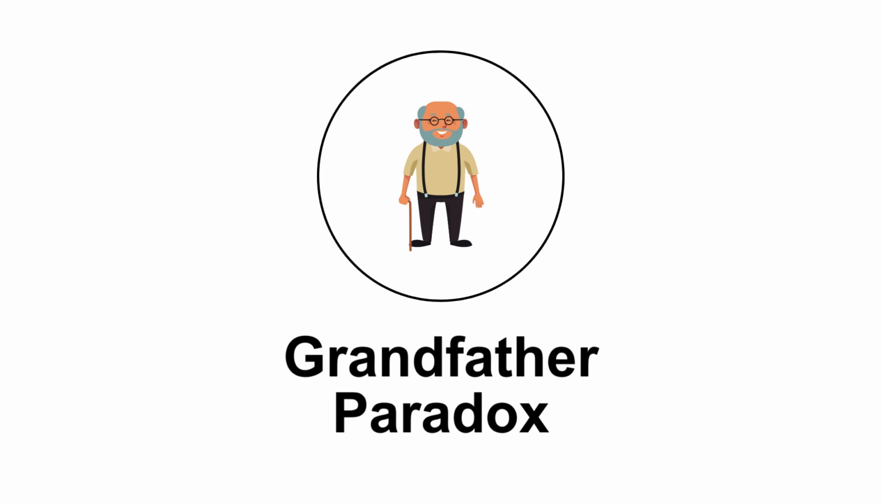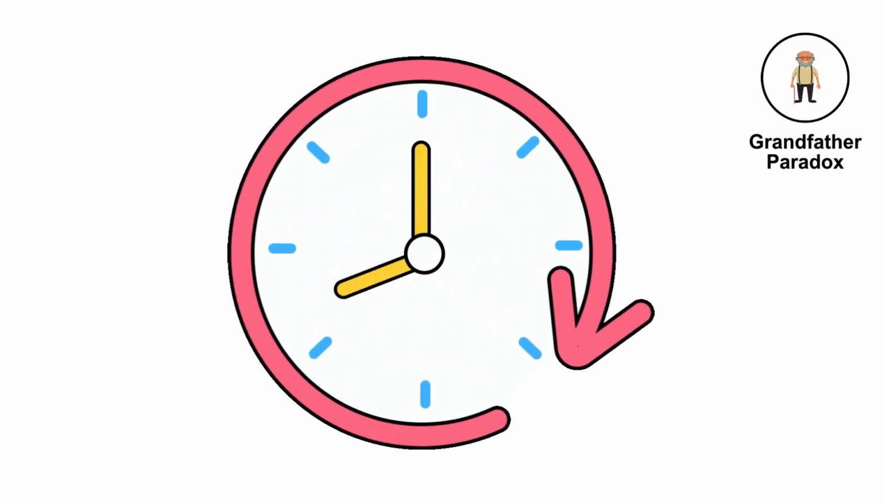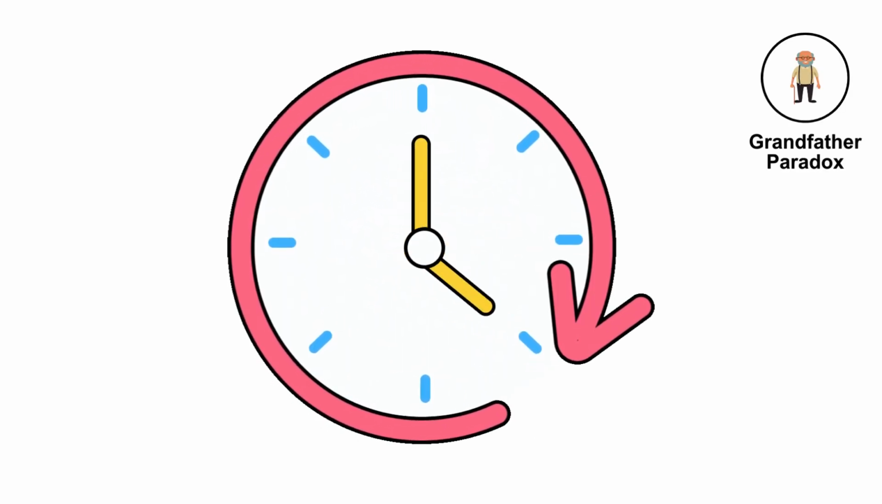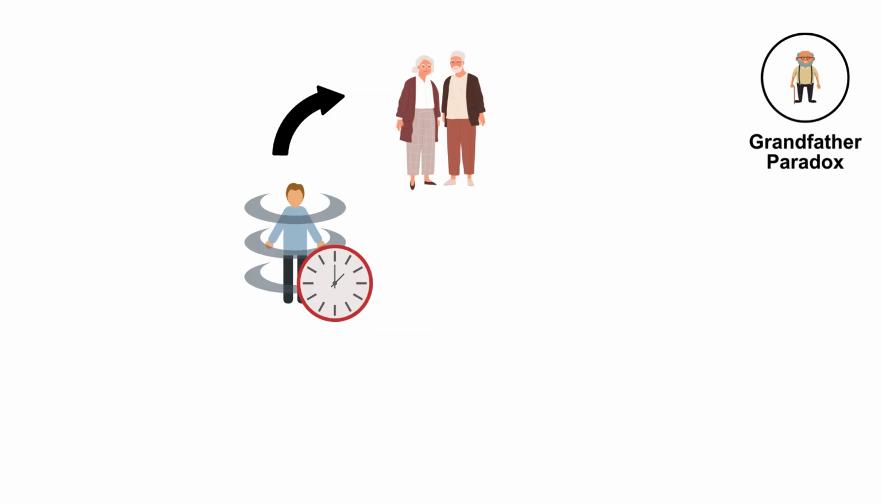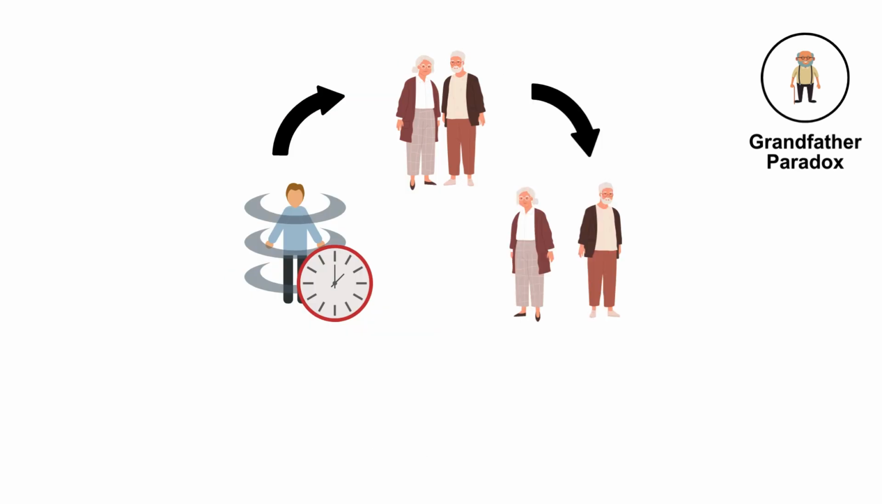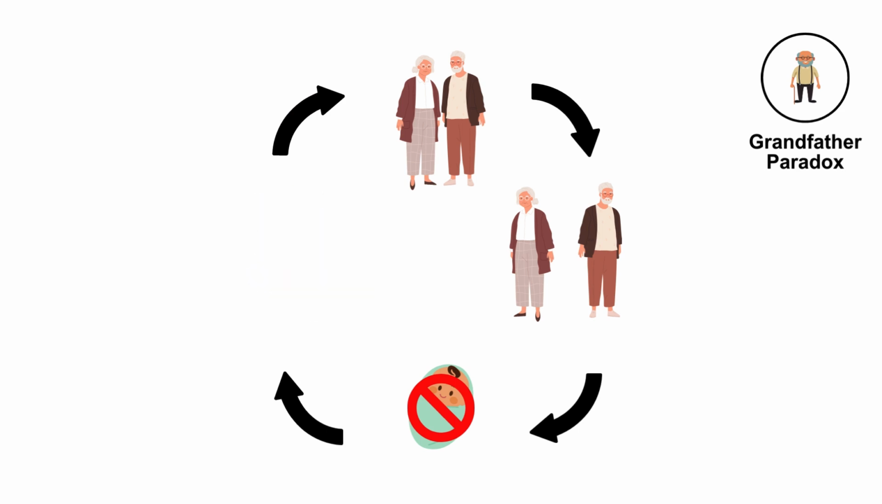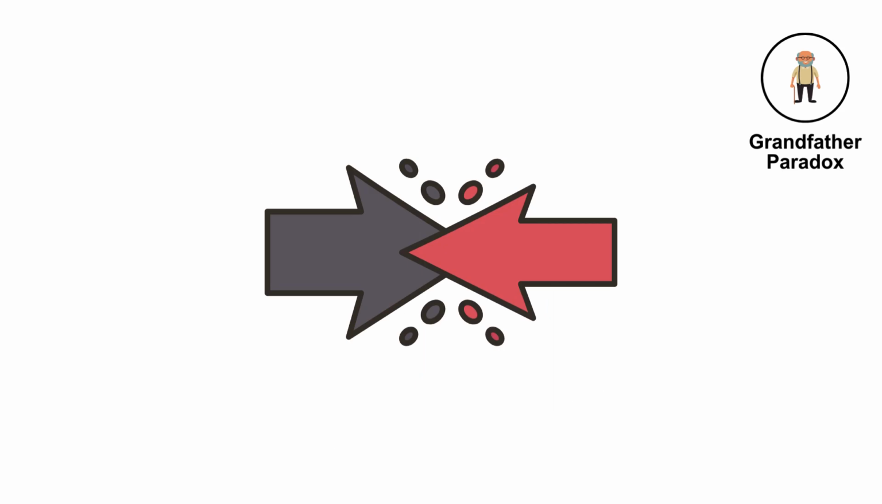The Grandfather Paradox. This paradox is often discussed in time travel scenarios. If you were to go back in time and prevent your grandparents from meeting, thus preventing your own birth, how could you exist to travel back in time in the first place? It creates a contradiction in the cause and effect sequence.